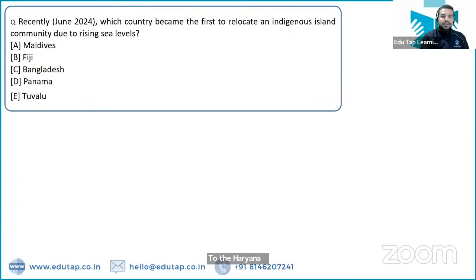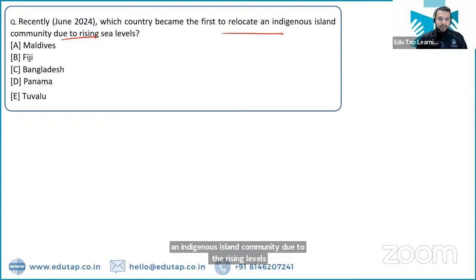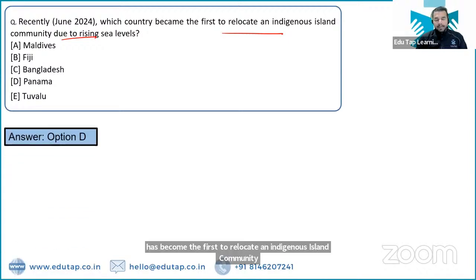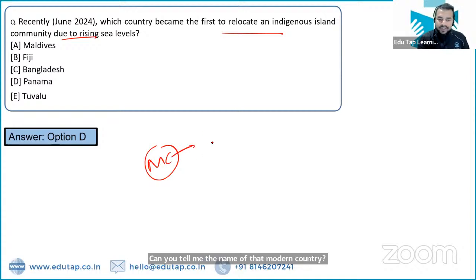Next question. The first country to relocate an indigenous island community due to the rising sea levels. So what is the name of that country which has become the first to relocate an indigenous island community due to rising sea level? The name of the country is Panama. Can you tell me the name of that modern country to lose all of its glaciers?